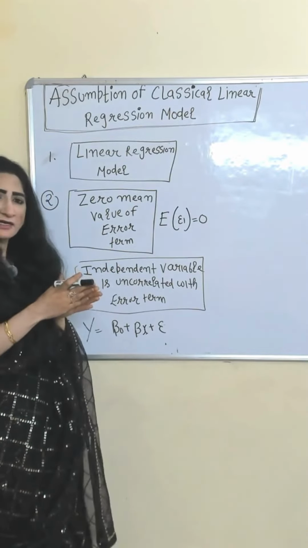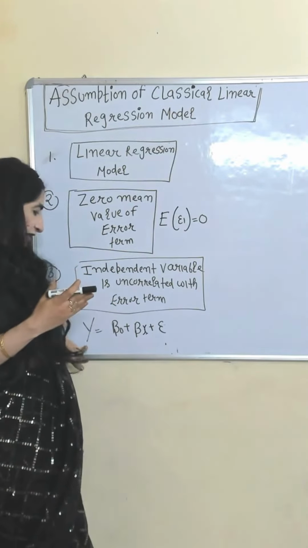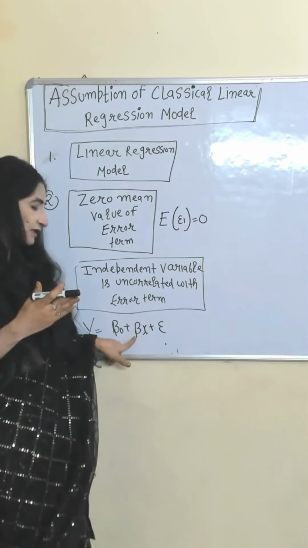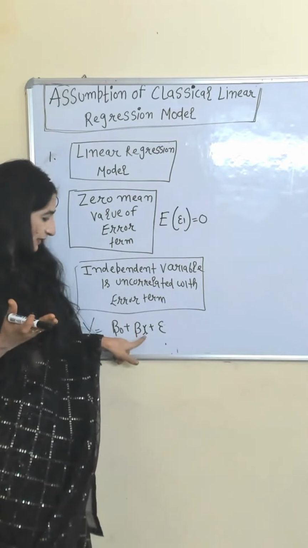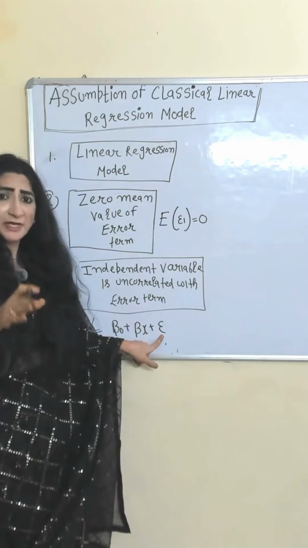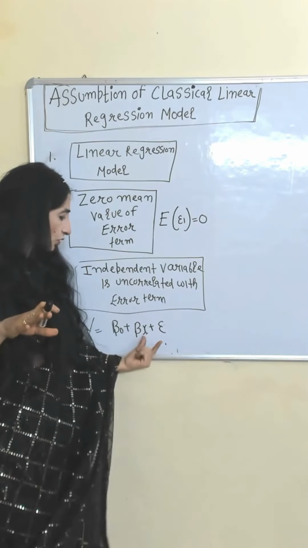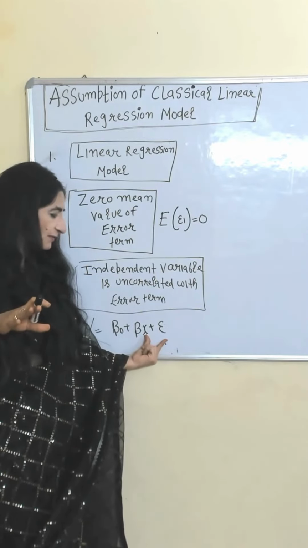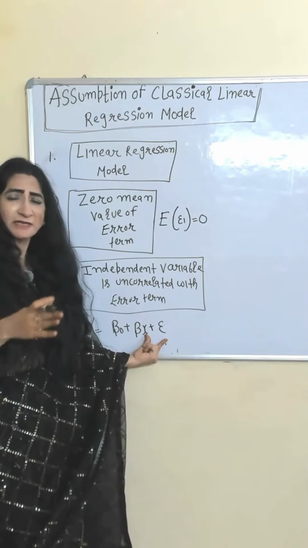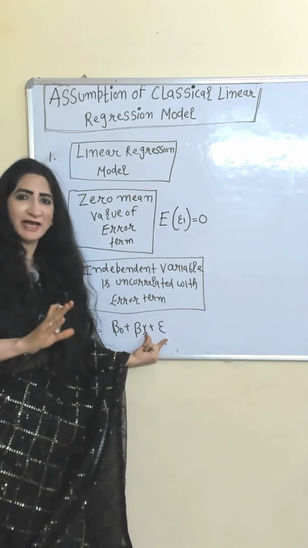Independent variable is uncorrelated with error term. Dependent variable, intercept, coefficient which shows slope, independent variable and error term. According to this model, there is no correlation between this independent variable and error term, or you can say the independent variable is uncorrelated with error term.